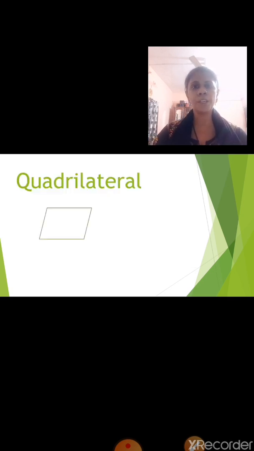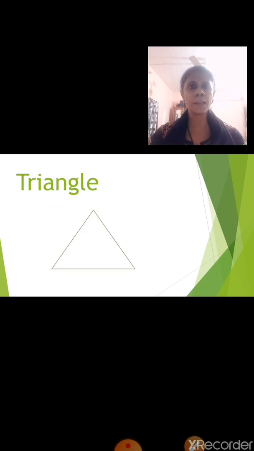Now on your screen, which shape can you see? Yes, it is a quadrilateral. Now can you repeat the spelling of quadrilateral with me? Quadrilateral. Next, which shape is this? Yes, it is a triangle. Repeat the spelling. Triangle.